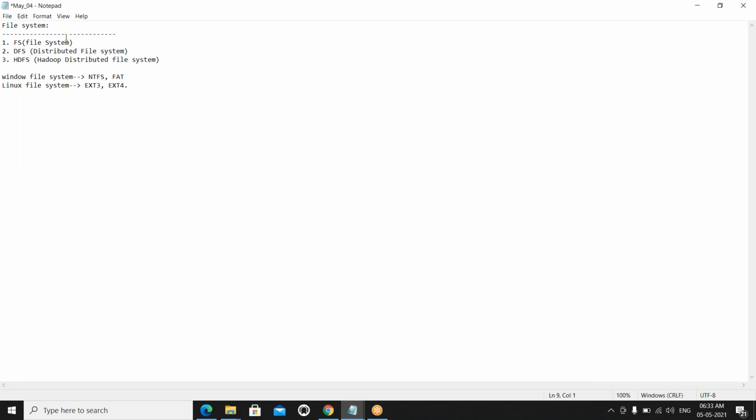What are the drawbacks in the traditional file system? Currently we are using the HDFS file system. I already told you, HDFS is the heart of Hadoop. All the data we are going to store under HDFS only, not the traditional file system. First we will discuss the drawbacks, then we will discuss how we overcome those drawbacks in HDFS. Okay.